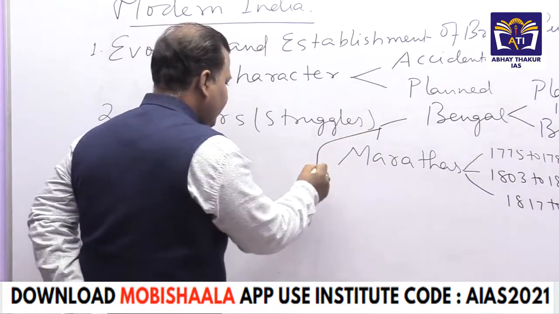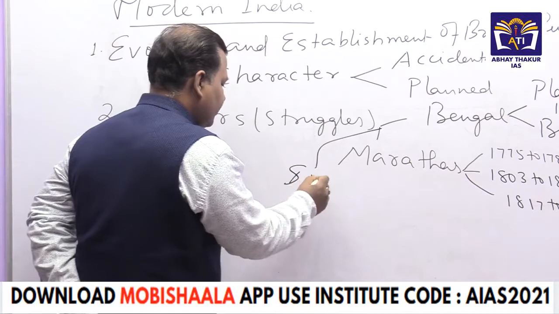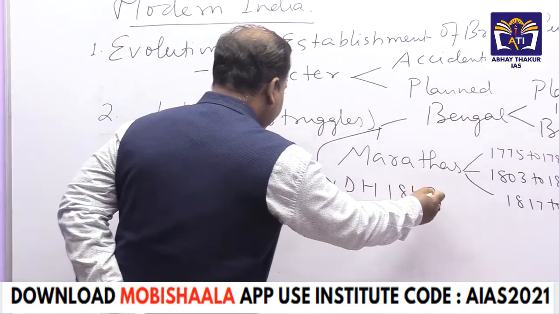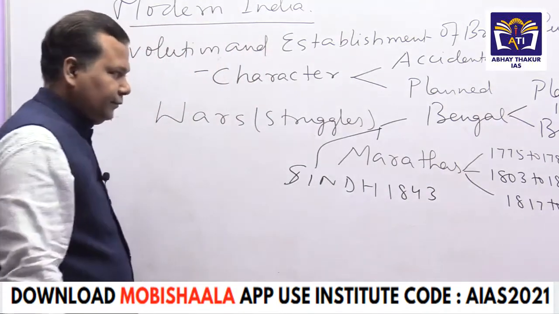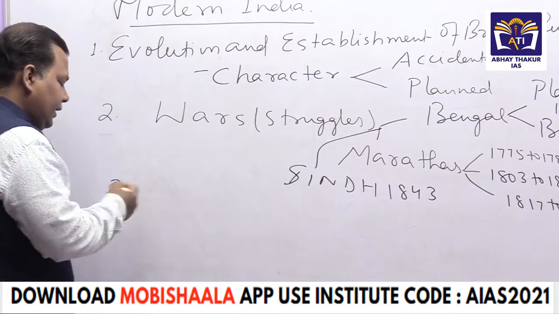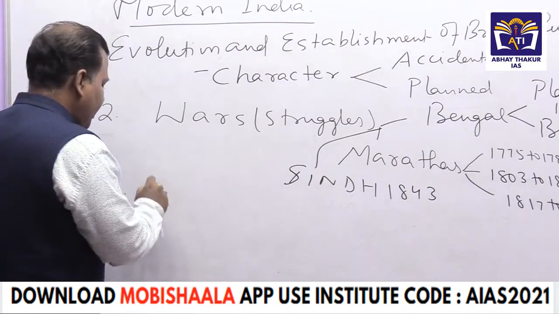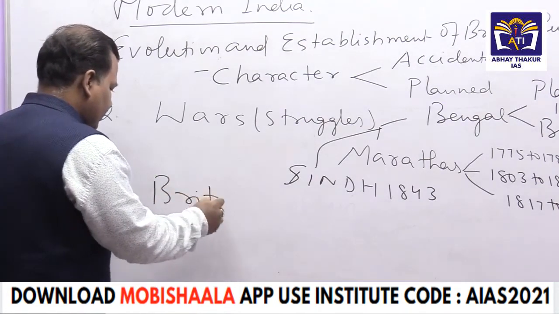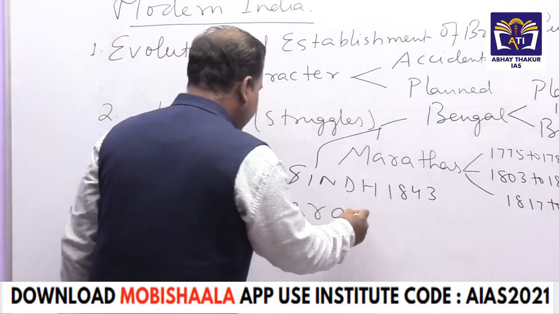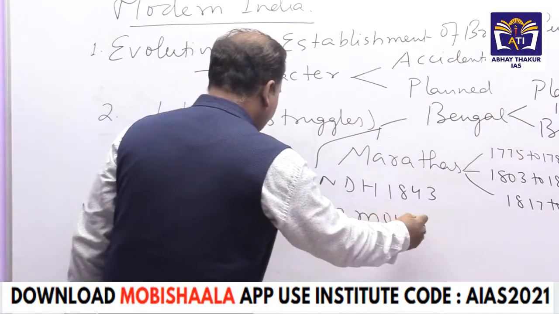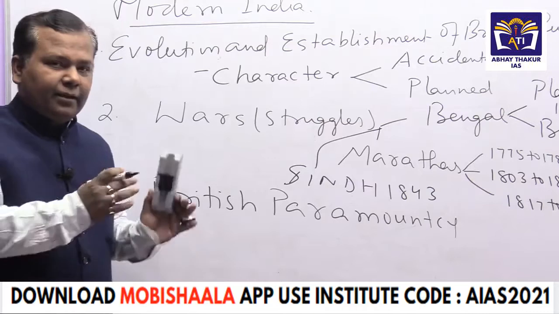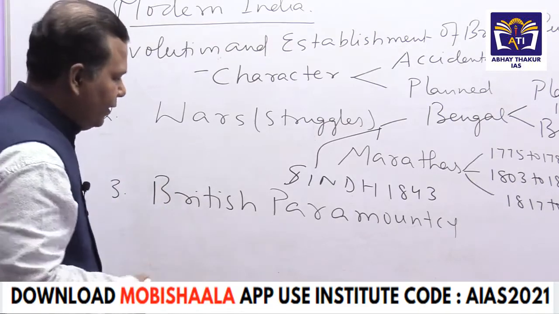Simultaneously, third, we have to see the annexation of Sindh, done in 1843. The third topic we are going to see here is British paramountcy with Indian states, the phases and their character.